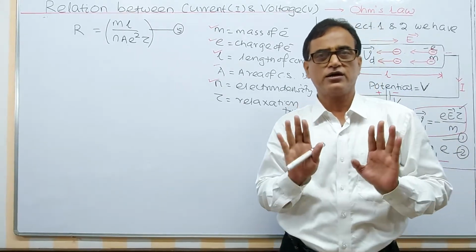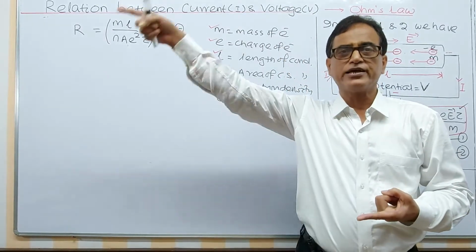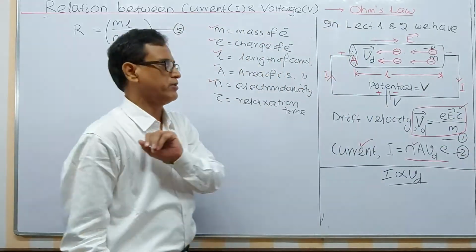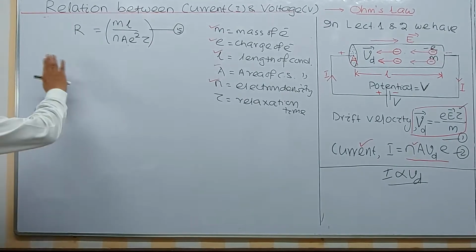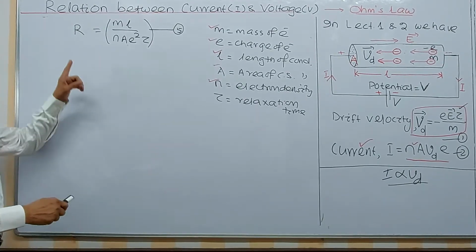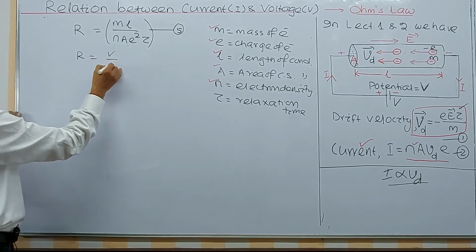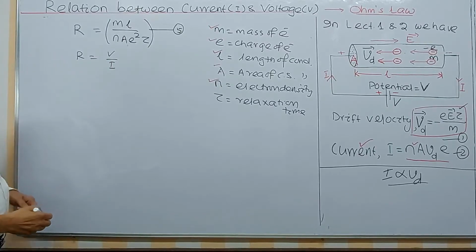We will see later, after specifying how current can be treated as a vector instead of a scalar, the vector form. Now we are doing everything in the scalar form. I think your idea is clear now. So this is R. Just now I have written V by I is equal to R. Just prior to this I have written this one.